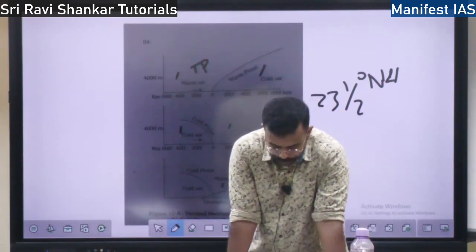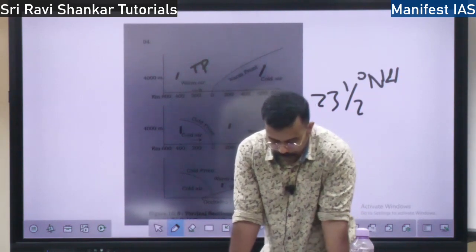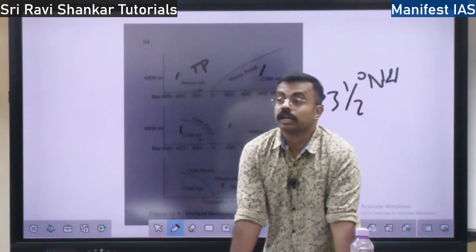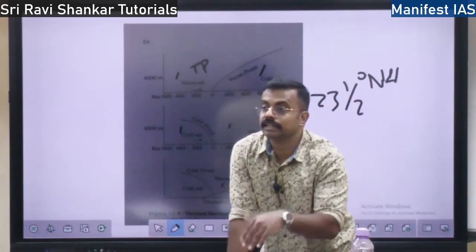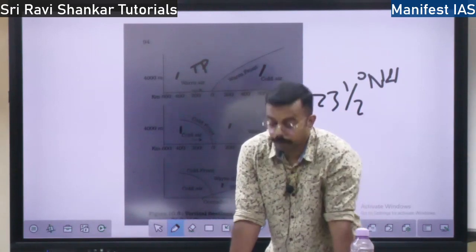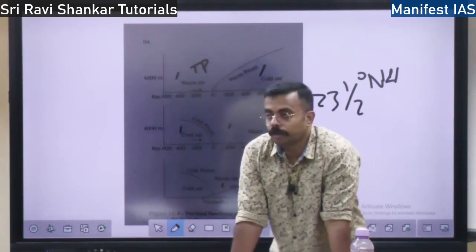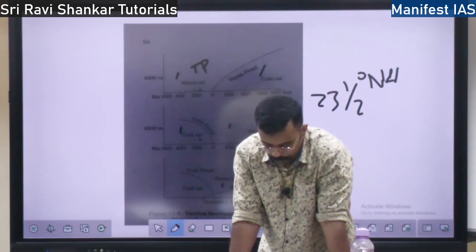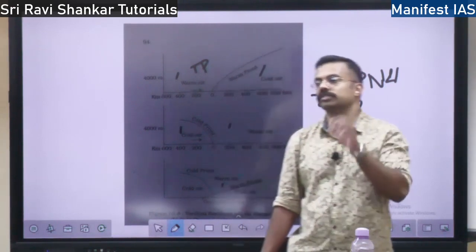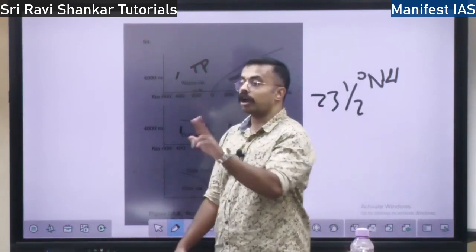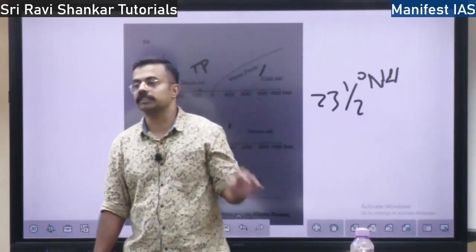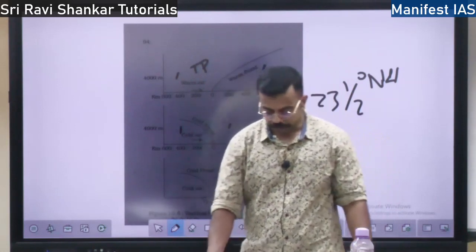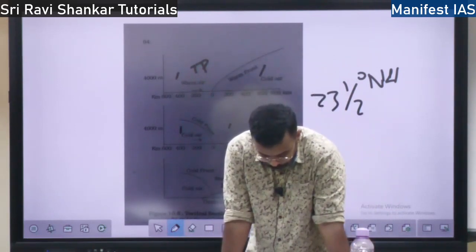So this type of cyclone we see at the mid and high latitudes: above the Tropic of Cancer up to the polar zone and North Pole, and from the Tropic of Capricorn up to the South Pole. These are extratropical cyclones. They are formed only because of fronts. Tropical cyclones are not formed because of fronts. Extratropical cyclones are formed because of the frontal system. Very, very important, front. Okay.